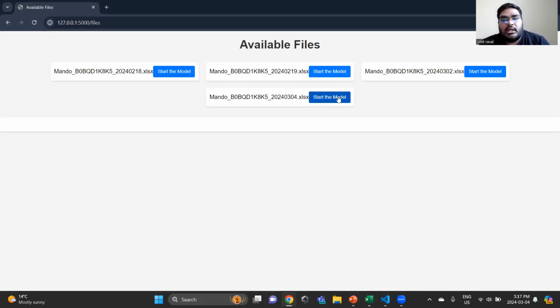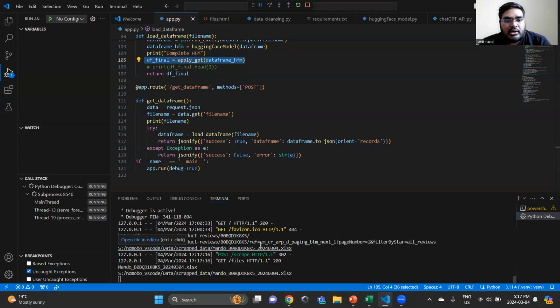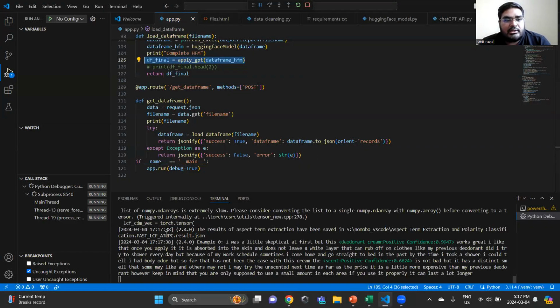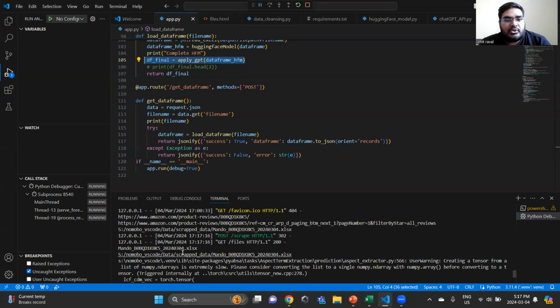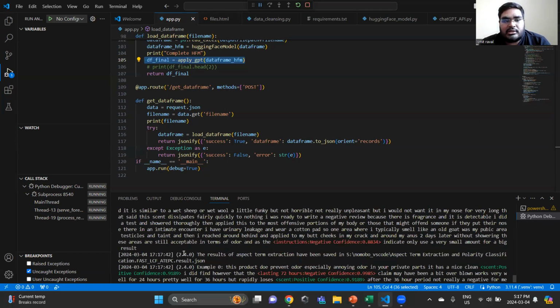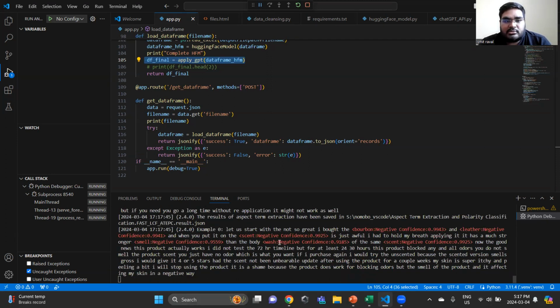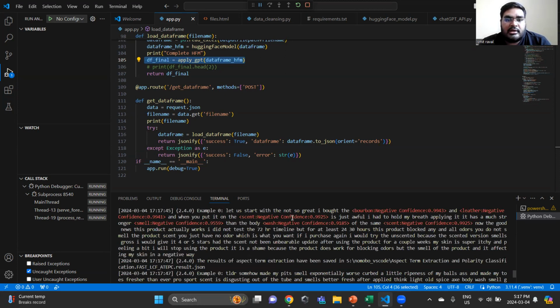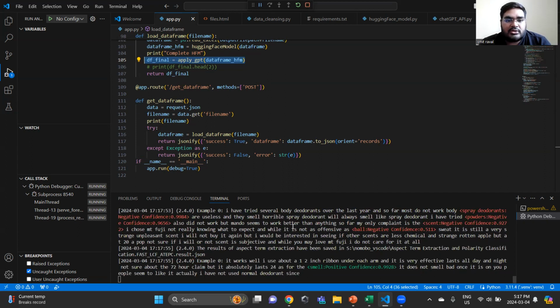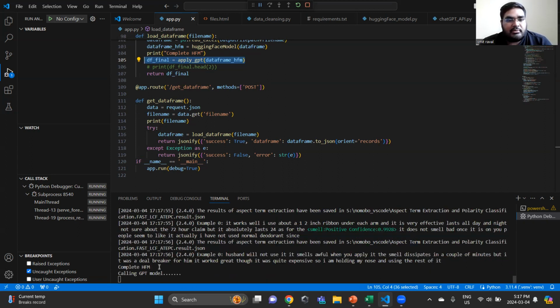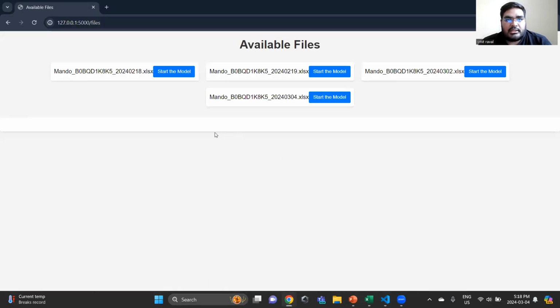We'll start the module, and as you can see in the log, it has given the file path to the log, and our Hugging Face model has started. Now it is tagging the negatives and positives and aspects, and these are the logs for our file. The Hugging Face model has completed. Now it is calling the GPT model, and it will take like 1 or 2 minutes, and then it will show the data frame.